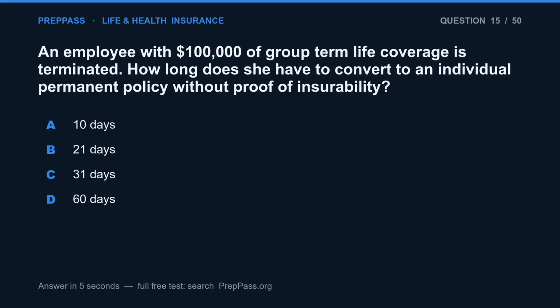Question 15. An employee with $100,000 of group term life coverage is terminated. How long does she have to convert to an individual permanent policy without proof of insurability? A. 10 days. B. 21 days. C. 31 days. D. 60 days.